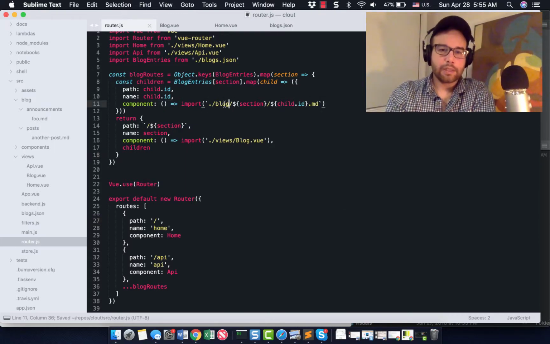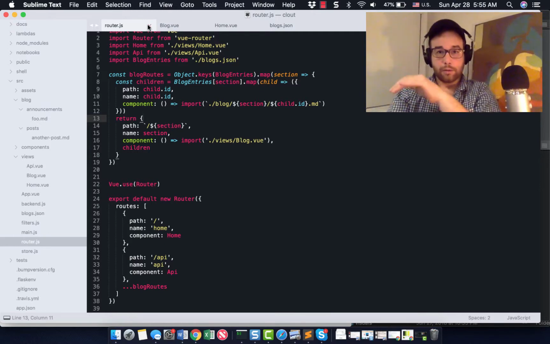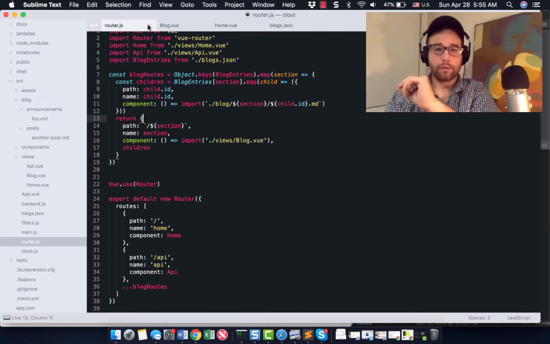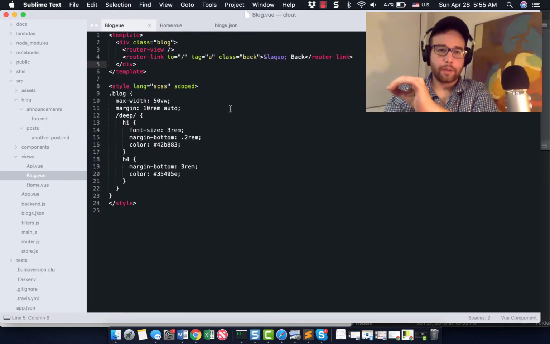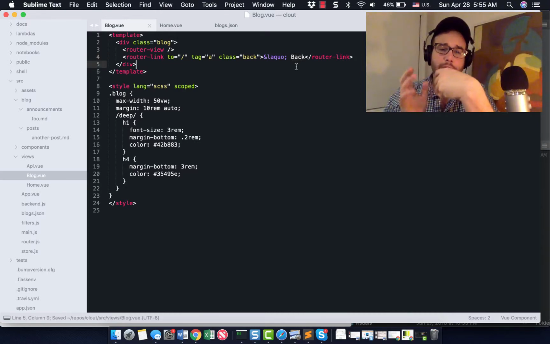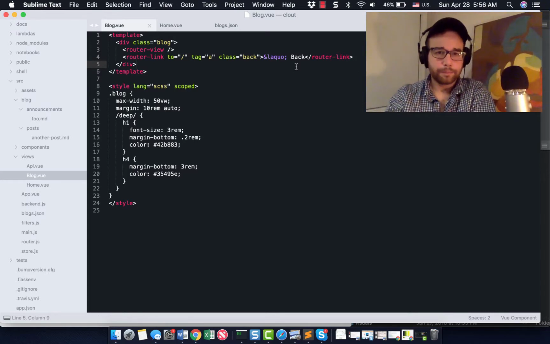I'm going to save that because I changed this from Markdowns to blog. And that tells us the routes to the blog posts that we're creating. And we reference in here our views, our blog.vue. Okay, and this is just a template for our blog post. So it's going to wrap each blog post that we make. You'll notice we have a little back button here, right? So this is nice because this is going to affect every blog post that we make. So it's pushing this as a component into blog.vue.